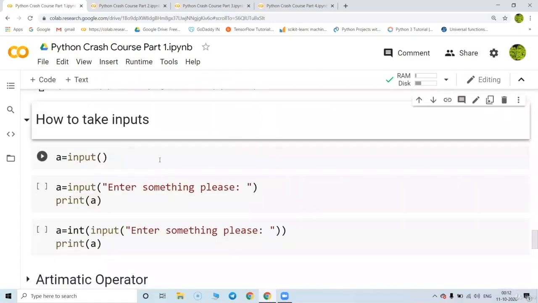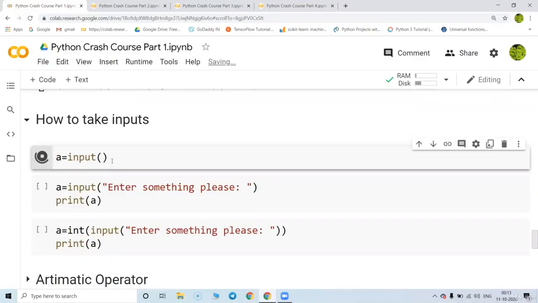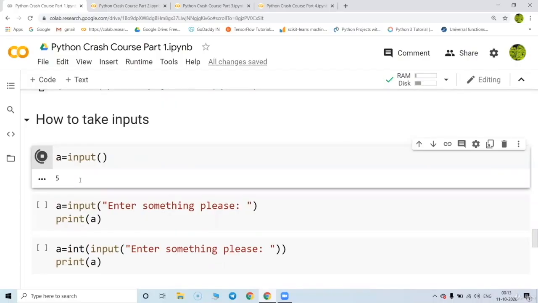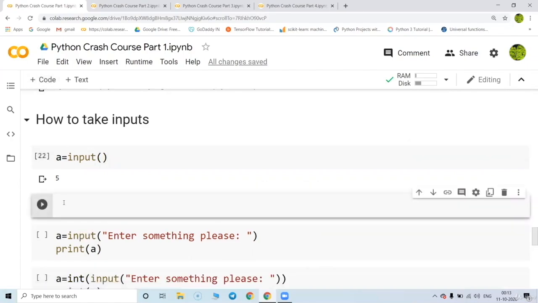So now going on to understanding how to take input. In Python, we can have a predefined input like a equal to 4, b equal to 7. So this way you can predefine the input, or you can take the input from the user. To take the input from the user, you need to run the command like this, a equal to input. If you see here, there's nothing coming up. So we can write 5 over here and just press enter. So inside the A, 5 will be stored.